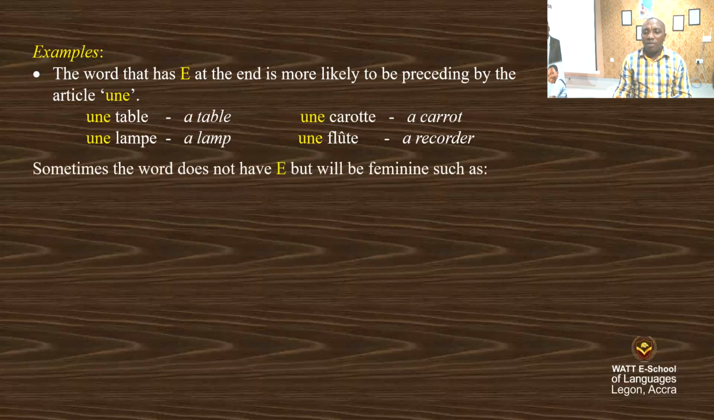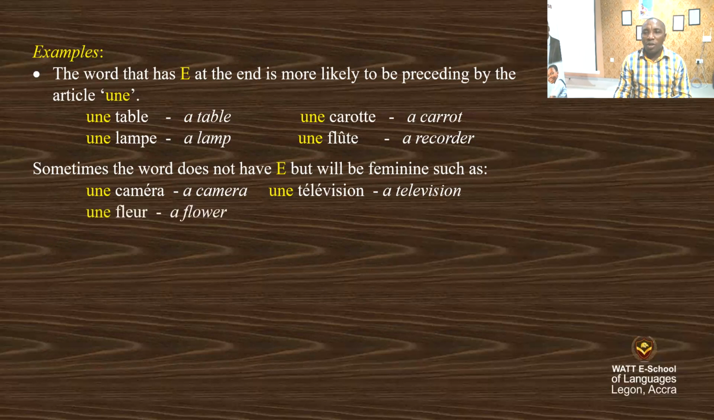Sometimes the word does not end in E and will still be feminine. That's why we said 75% of them. There are some words that do not end in E that can be in the feminine form, such as une caméra, a camera, une télévision, a television, une fleur, a flower.